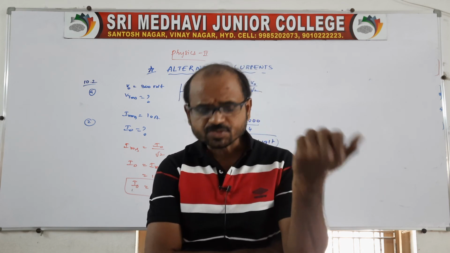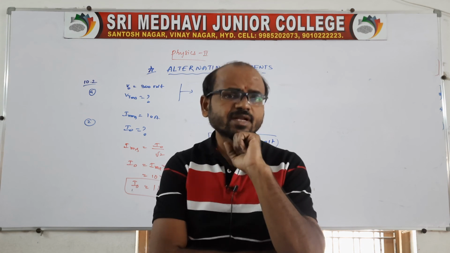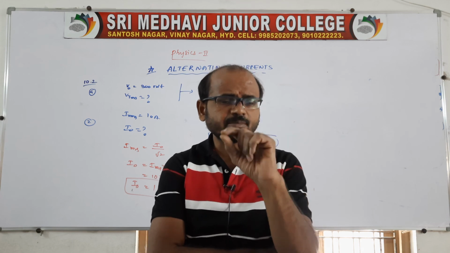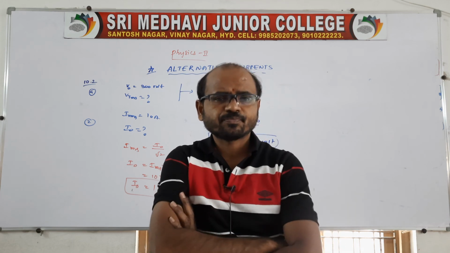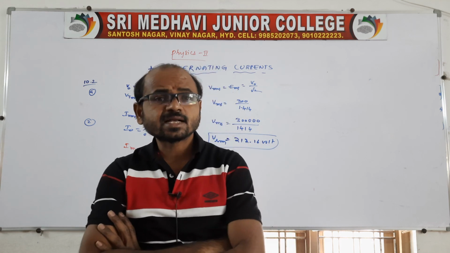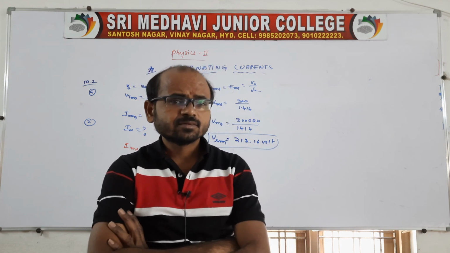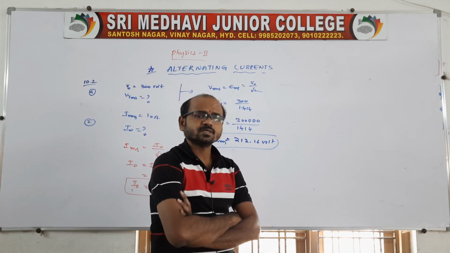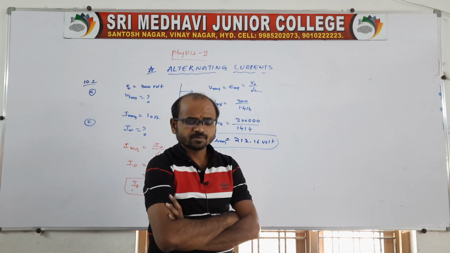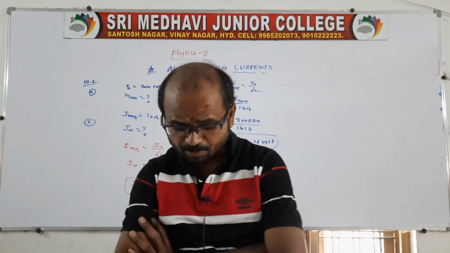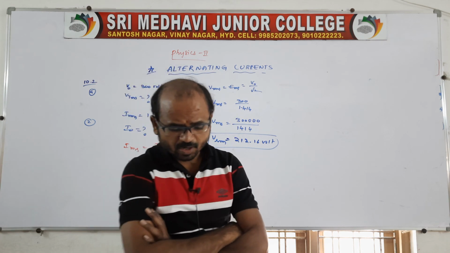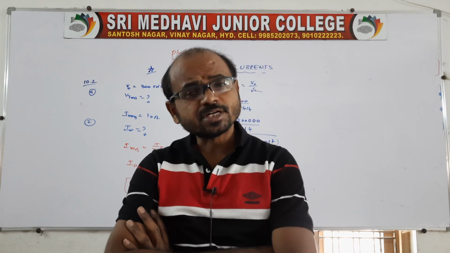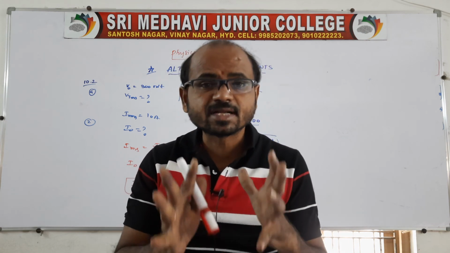Now, what happens in power in AC circuits? There will be a phase angle between the current and EMF, a small phase angle. The current makes some angle with the EMF. Therefore, the current can be resolved into two components, one cos phi and one sin phi. Therefore, power in AC circuits is the product of EMF and the component of current.